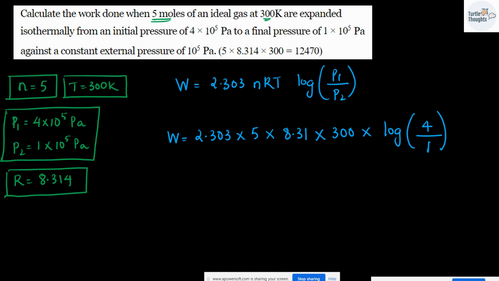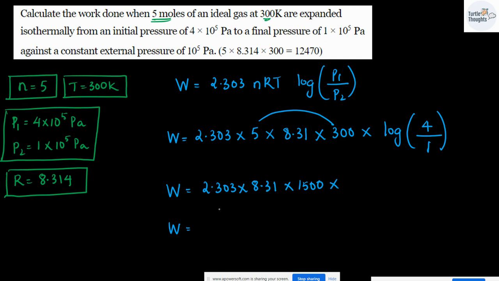Divided by 1. Now, substituting all the values, you will be getting 2.303 multiplied by 8.31 multiplied by 5 multiplied by 300, which can be written as 1500, multiplied by log of 4. Can anyone find out what is going to be the log of 4? Around 0.6, yes, you will be getting.